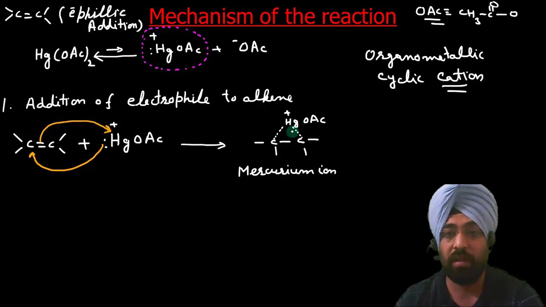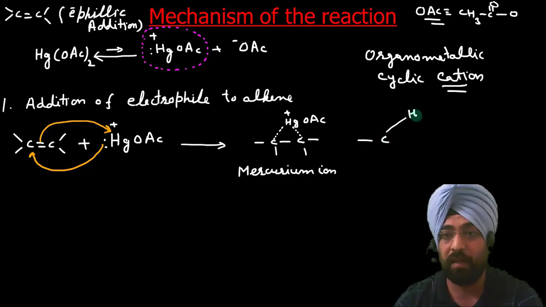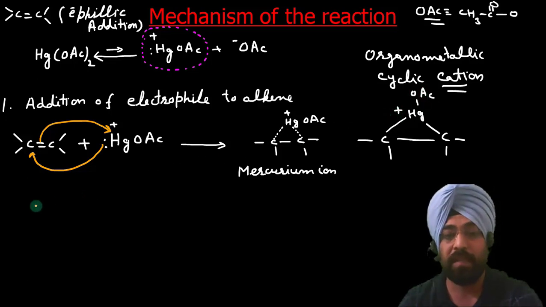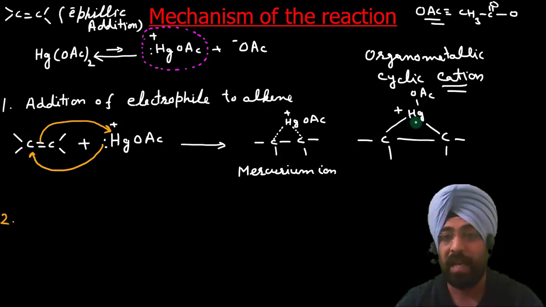So instead of this dotted bond, you can also show it with the help of these solid bonds. That is also correct. See this, OAc positive. Now what happens in the second step? The second step involves the attack of water. As this mercury has positive charge, these 2 carbons, due to this positive charge on mercury, it starts attracting the electron pair of this carbon mercury bond towards itself.